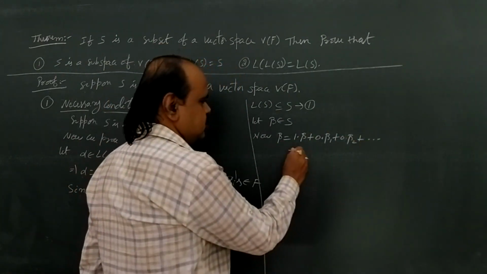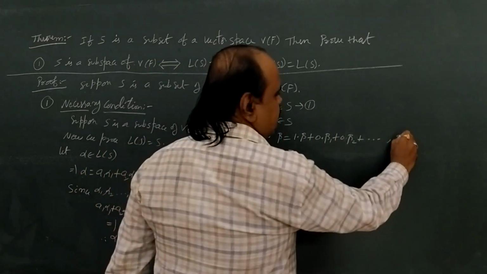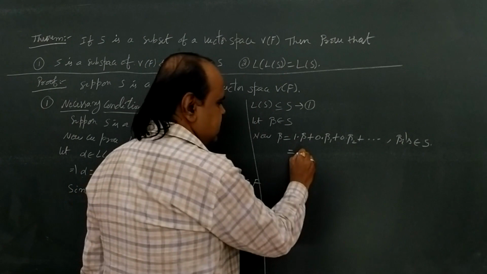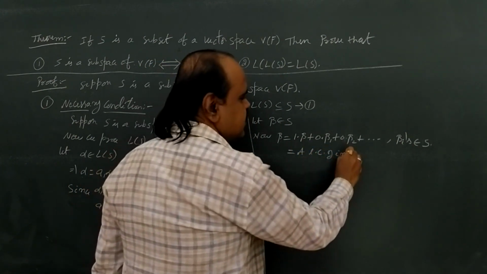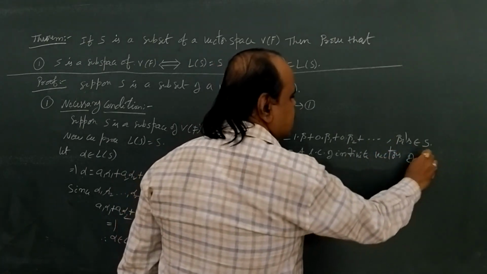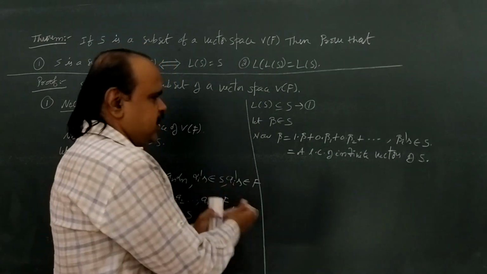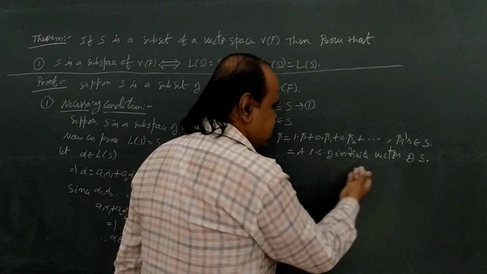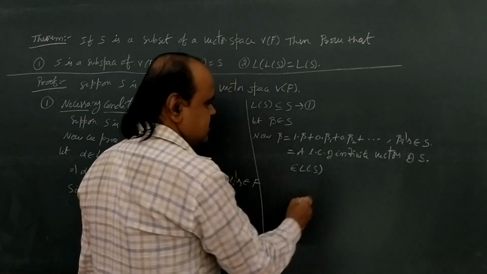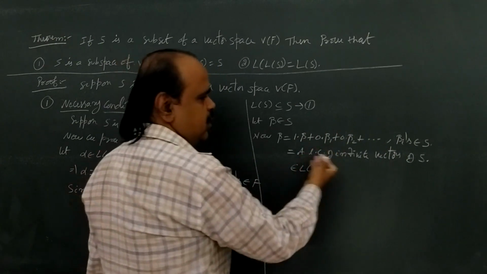Already beta is in capital S, and suppose all the beta i's also belong to capital S. So totally it is a linear combination of infinite vectors of capital S. There may be finite or infinite. Here it is a linear combination of vectors of capital S, so it belongs to L of S, because this is a linear combination of vectors of capital S.